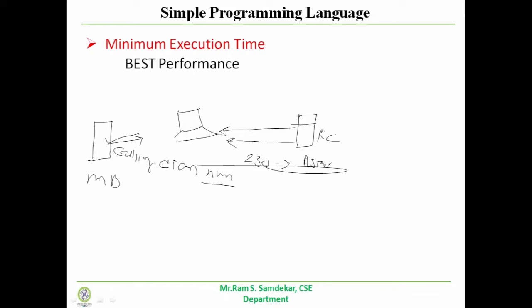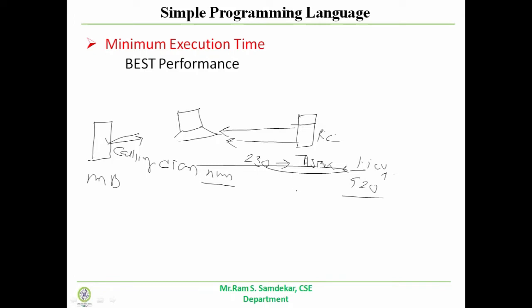Immediately, if your family members want to watch another channel where an interesting movie is going on, you have to switch from 230 to 420.